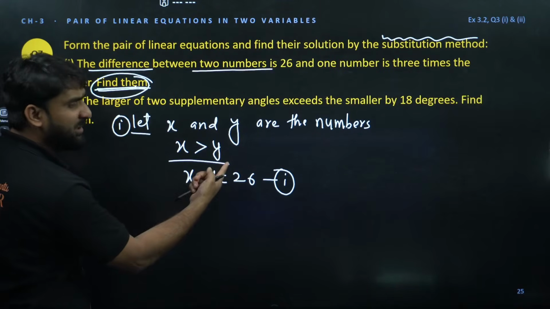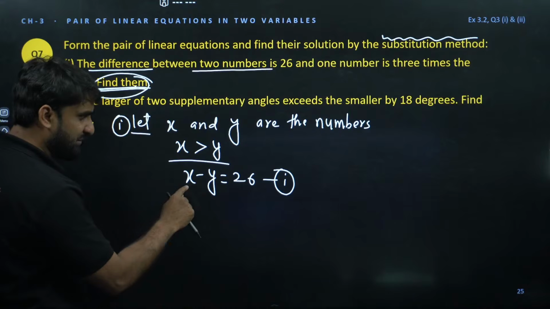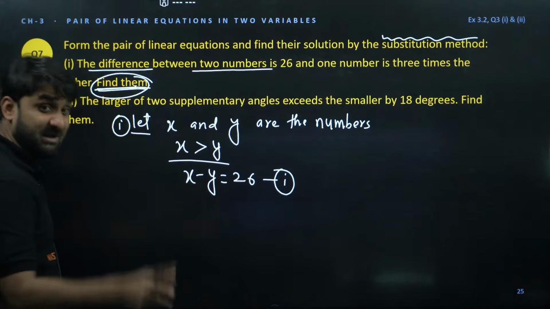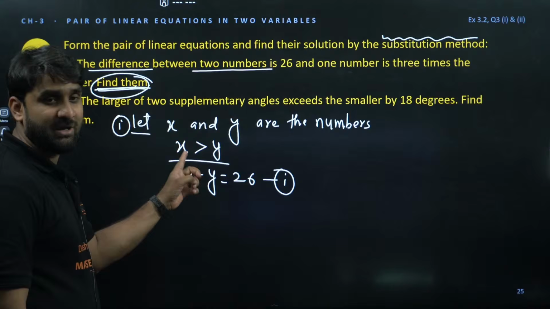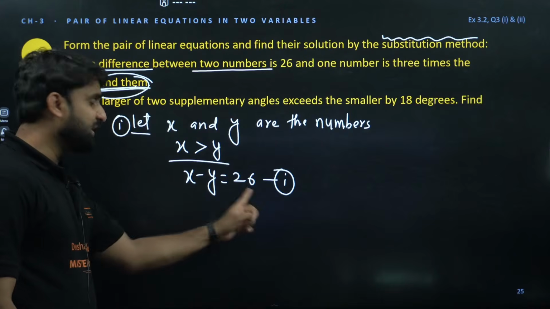You will only be able to write this equation when you assume which is greater. Some students might be assuming y is greater than x. So the equation will look like y minus x is equal to 26. It depends on your assumption. So here we have assumed x is greater than y. So the equation will look like this.